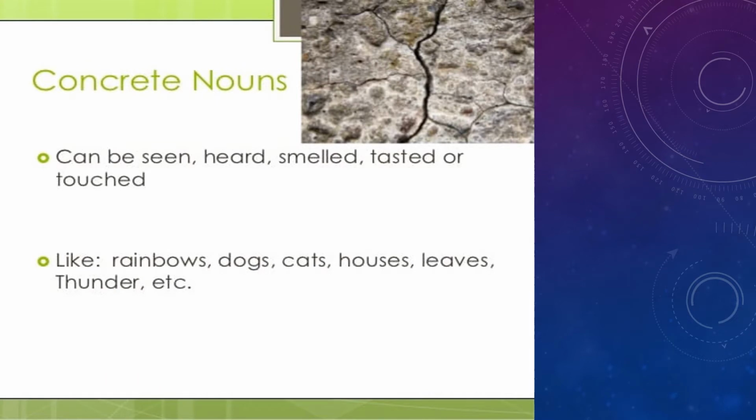Concrete nouns can be seen, heard, smelled, tasted, or touched by using the five senses of a human. For example, rainbow, dogs, cats, houses, leaves, thunder, and many more. Anything you can see, hear, smell, taste, or touch, we can categorize as a concrete noun.